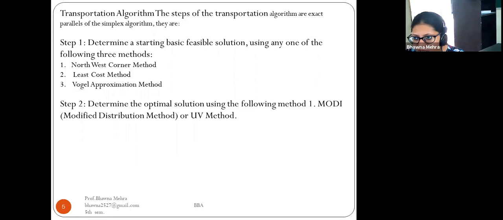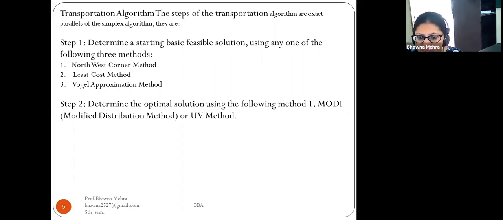Transportation algorithm: the steps of the transportation algorithm are exactly parallel to the simplex algorithm. Step 1 is to determine a starting basic feasible solution using any of the following three methods. The first method is the northwest corner method, the second is the least cost method, and the third one is the Vogel approximation method.